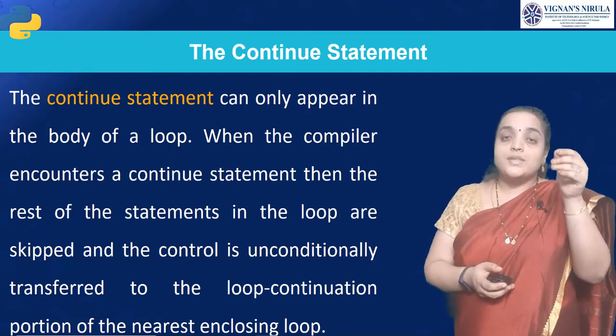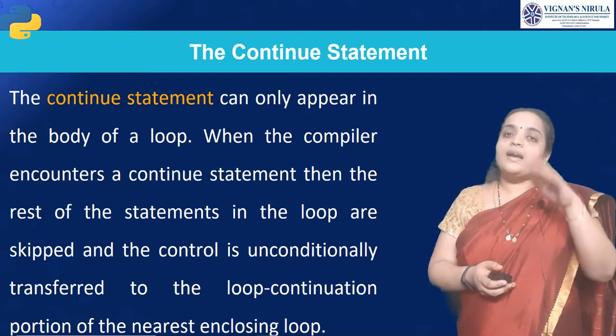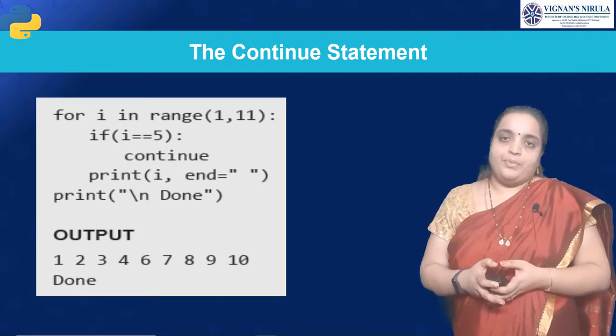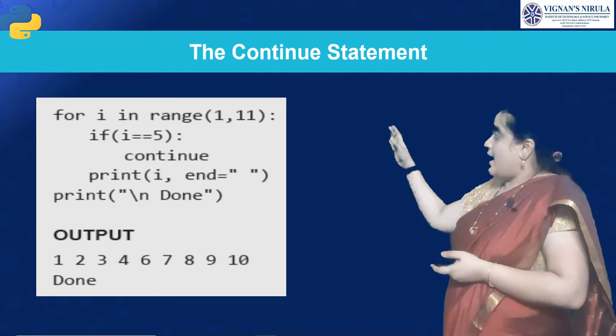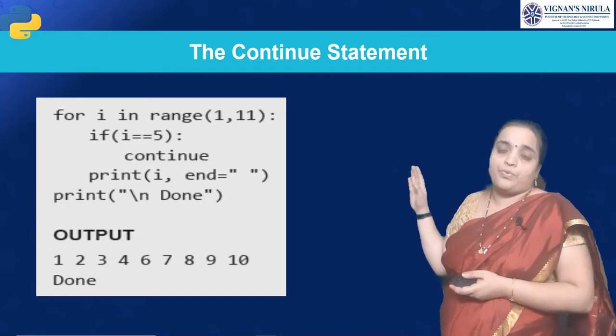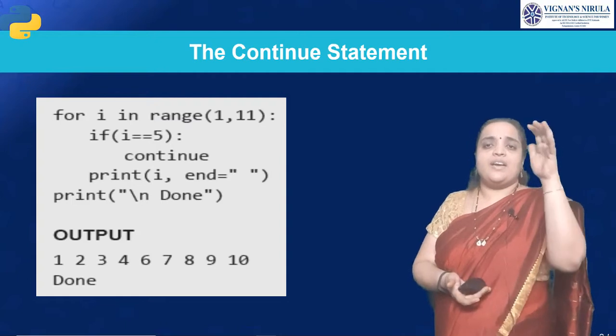It will skip the statement at a particular point, at a particular condition, and it will continue the loop later. Okay, let us see with an example. Here for i in range(1, 11), if i equal to 5, continue. So you are printing each and every statement.